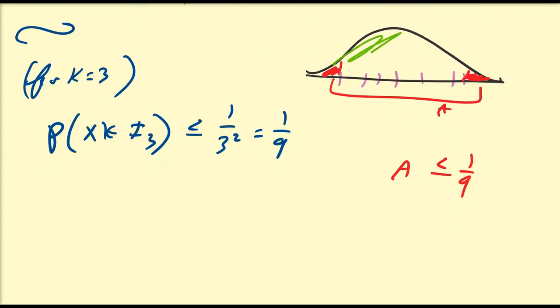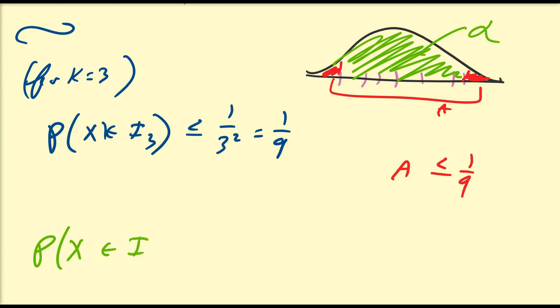And if I'm interested in getting a bound for this probability in green, which I'm going to call alpha again, so the probability that I'm within 3 standard deviations is going to be greater than or equal to 1 minus 1/9, which is going to be 8/9.